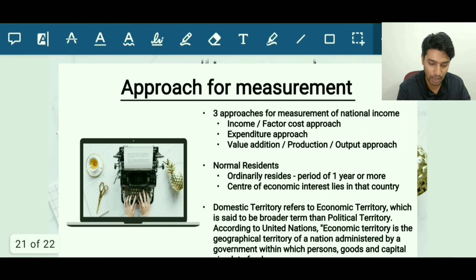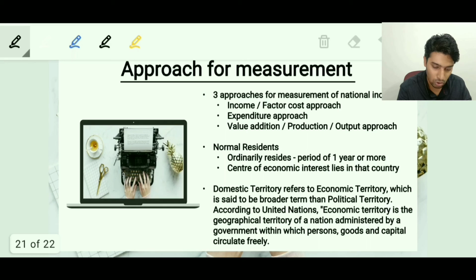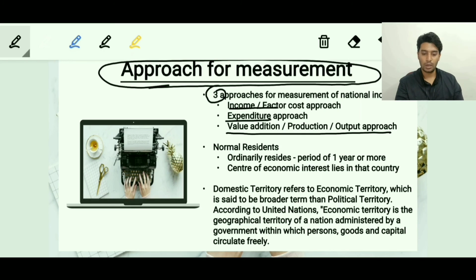Let's move on. No questions asked until date. Yeah, and one more thing, the last thing, is the approach of measurement of the national income. There are three approaches of measurement of national income. The first is the income or factor approach. The second is expenditure. And the third is value addition, production or output approach.